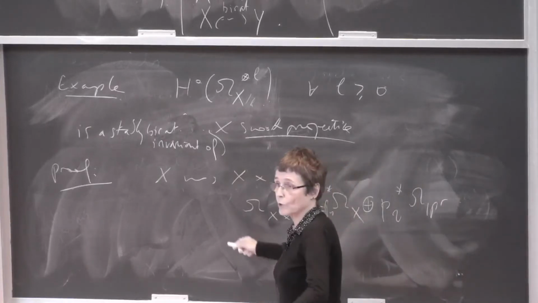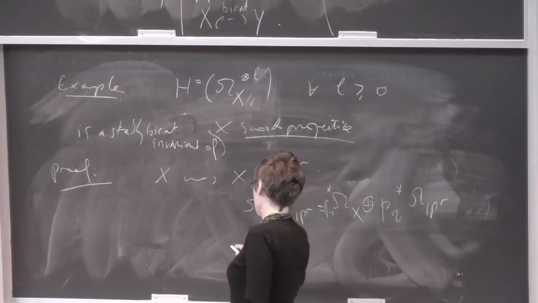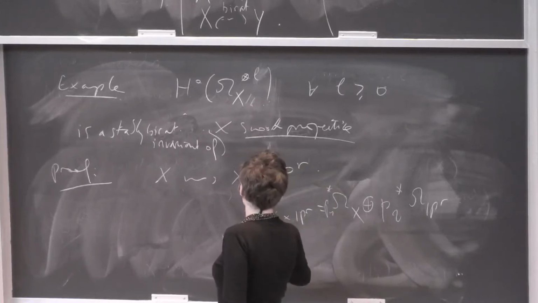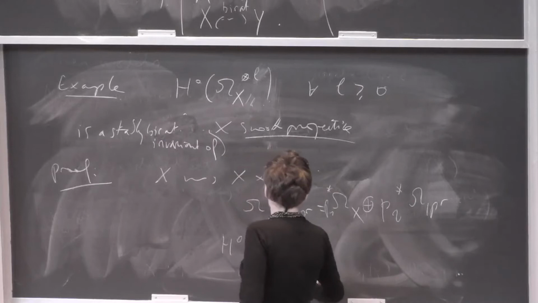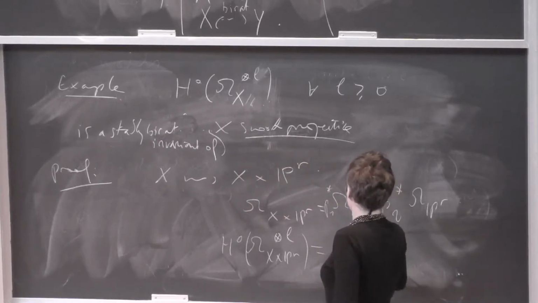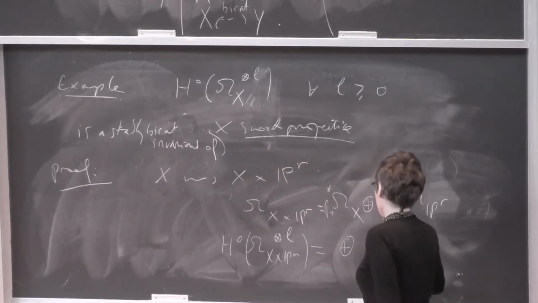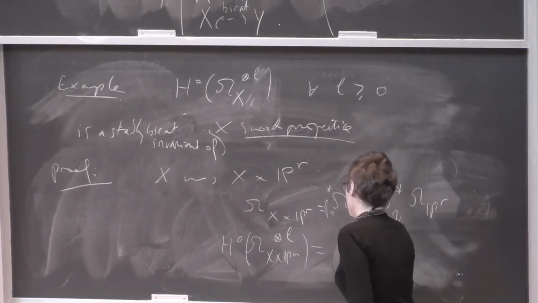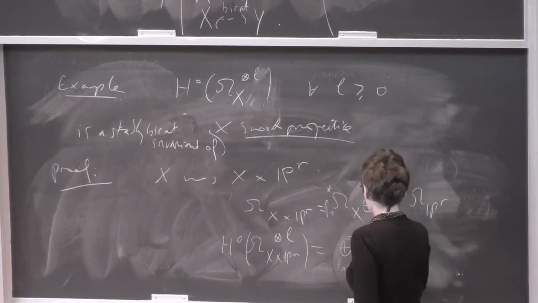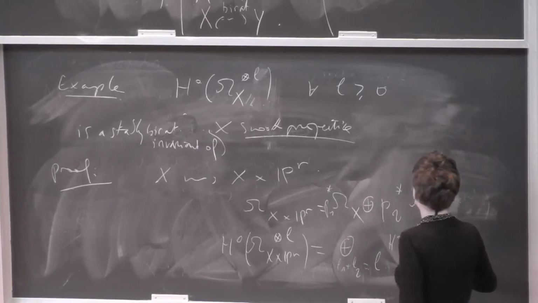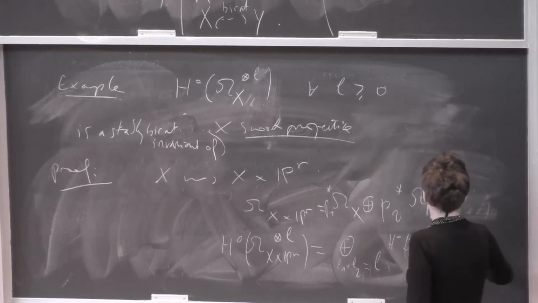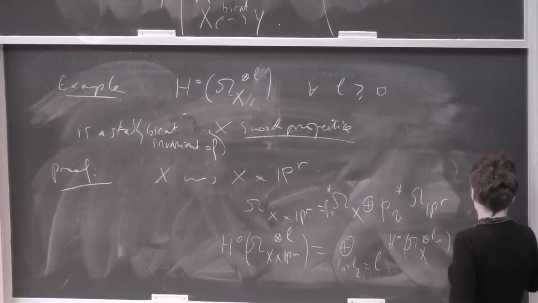When you take the tensor product, you get that H0 of omega_{X cross P^r} tensor L is a direct sum over L1 plus L2 equal L of H0 of omega_X tensor L1 tensor H0 of omega_{P^r} tensor L2.